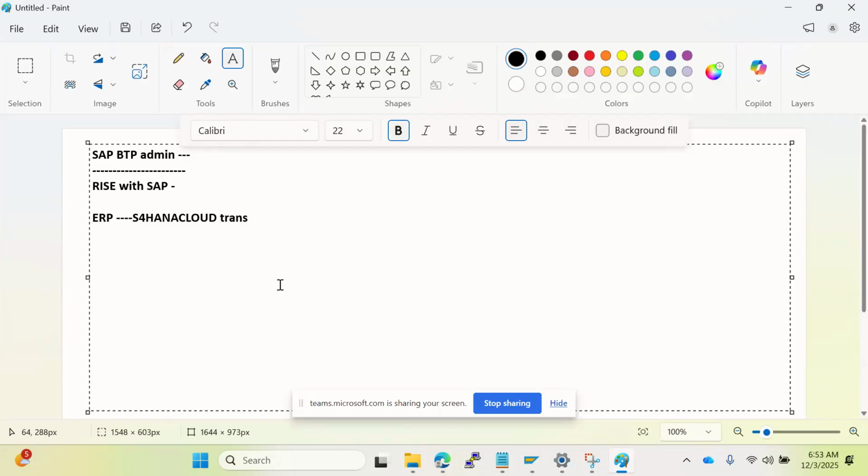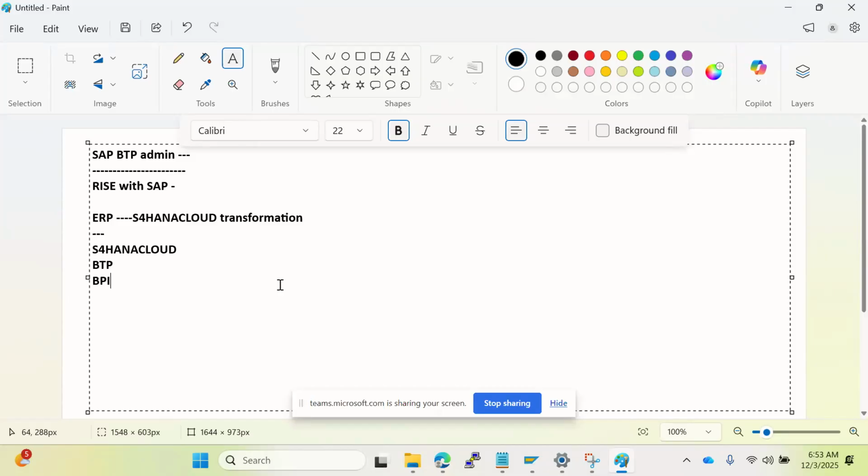Okay, so cloud transformation, and BTP here, right? Why? Because Rise is one offering package. In that package they have included the S4 HANA cloud, public or private, and SAP BTP, and also SAP BPI, business process intelligence like Signavio, process mining.